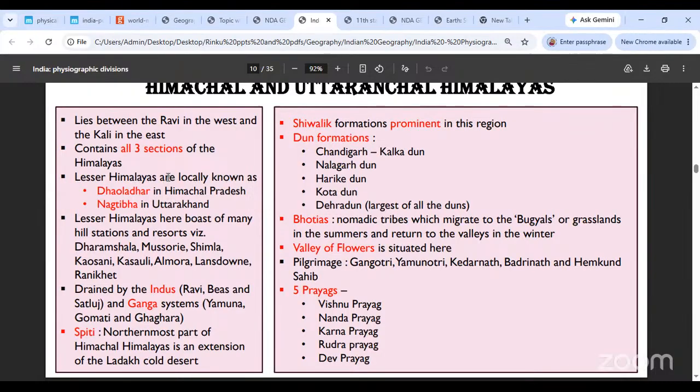So please don't mix these two. Don't call the Bugyals the tribes and the Bhotiyas the grasslands. That's not how it works. Bhotiyas are the tribe and Bugyals are the grasslands that they migrate to. Valley of Flowers is very famous over here. Somebody showed me a picture the other day.